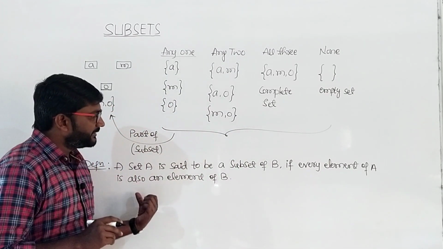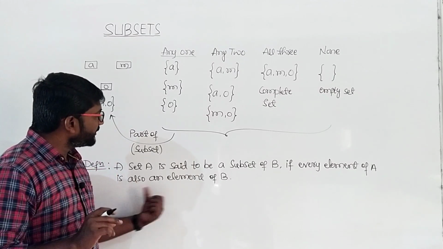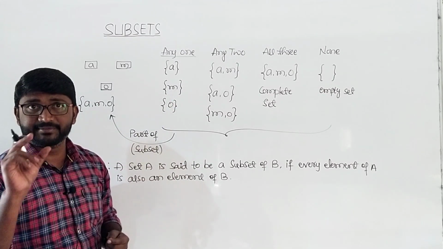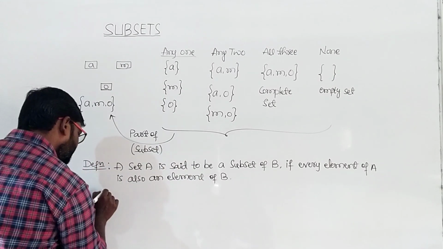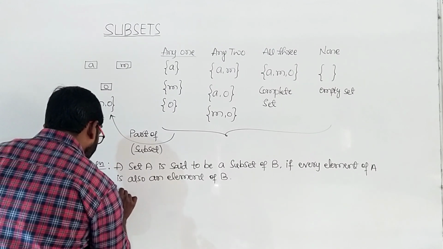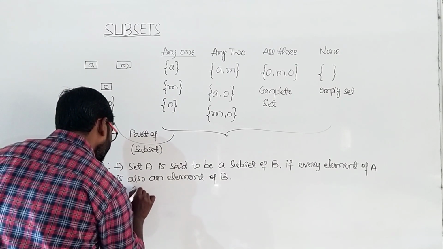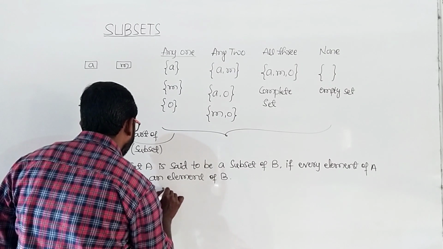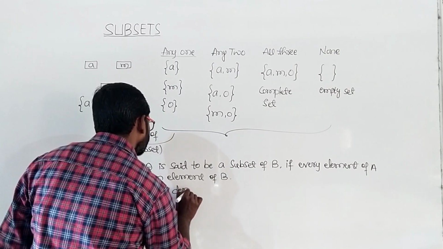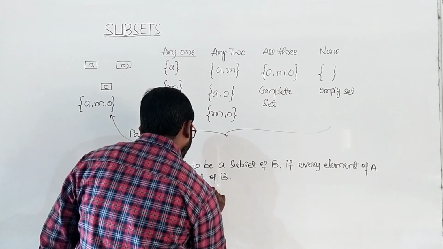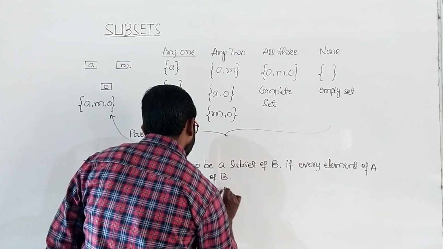Now we'll give the point for the symbol of the subset. How do you represent the subset symbolically? So that is our next point. A subset is denoted by the symbol.